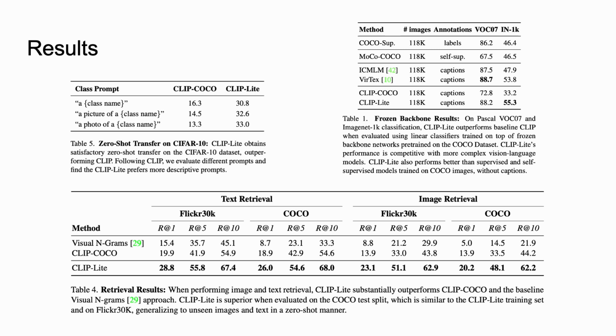In Table 1, we evaluate linear classification performance on the Pascal VOC dataset and the ImageNet 1K dataset. We can see that in this setting, CLIP-Lite is able to outperform CLIP trained on COCO and is comparable with other more complex methods like VirTex that are trained using image captioning objective. Table 4 also demonstrates the superior text and image retrieval abilities of CLIP-Lite over the visual n-grams baseline and a CLIP model which is trained at the same scale.